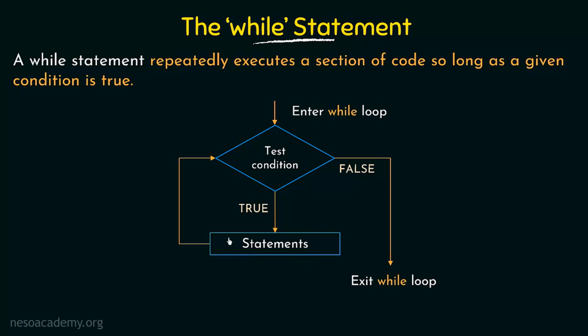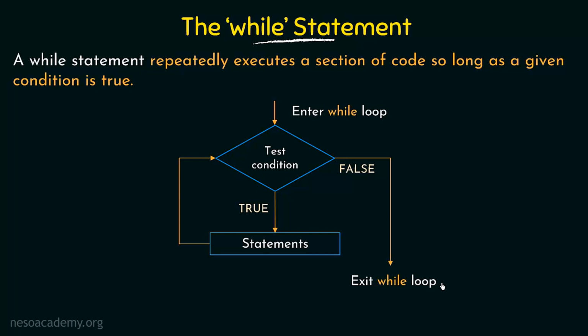Once this is executed, it will go back again and test the condition. Again, if the condition is still true, these statements will be executed again. This loop will go on again and again until the condition becomes false. Once the condition becomes false, we exit or come out of the while loop. That is how the while statement works.